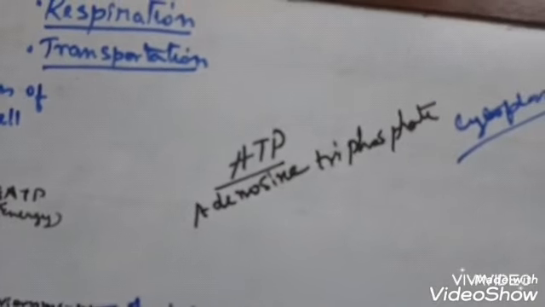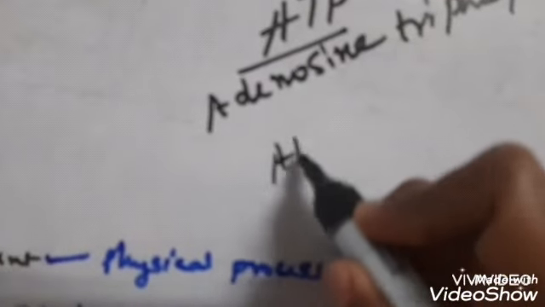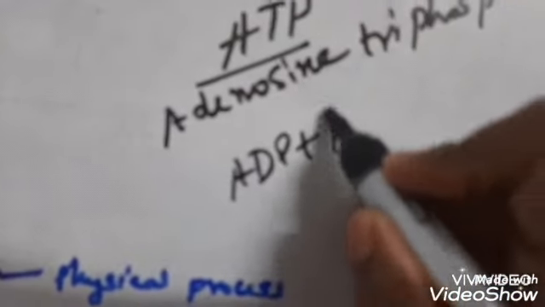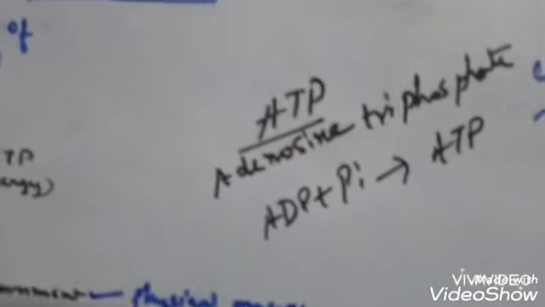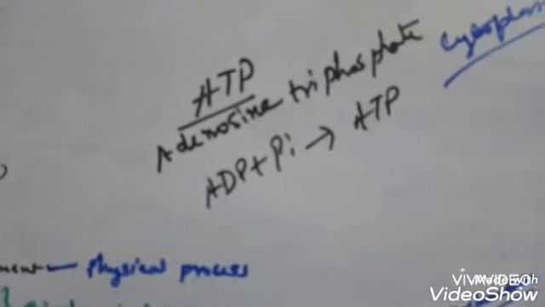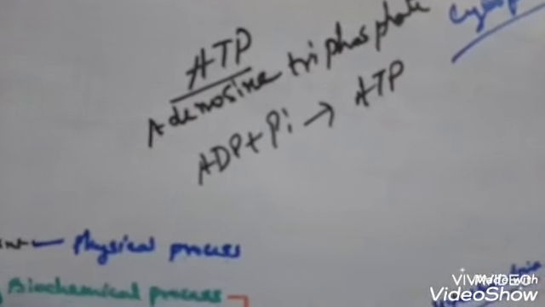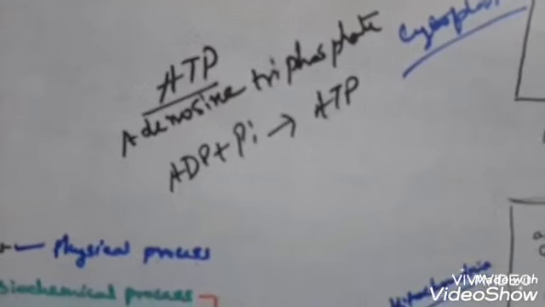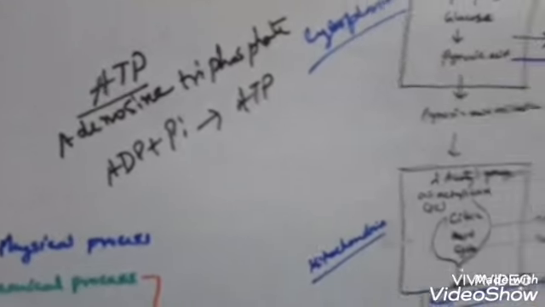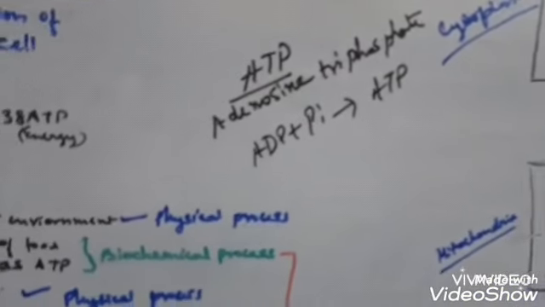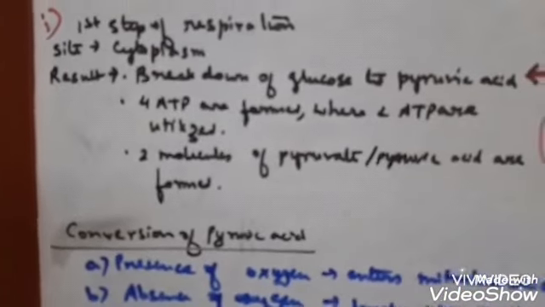Okay. Now how is this ATP produced? When ADP, that is adenosine diphosphate, combines with one inorganic phosphate, ATP is produced, that is adenosine triphosphate. Clear? Now you see, I told you about the conversion steps of the pyruvic acid in 2 conditions.